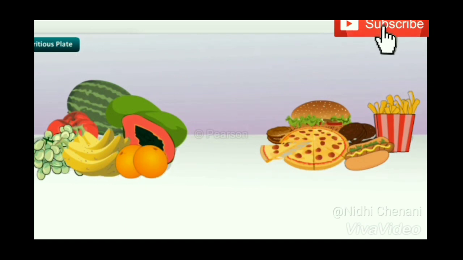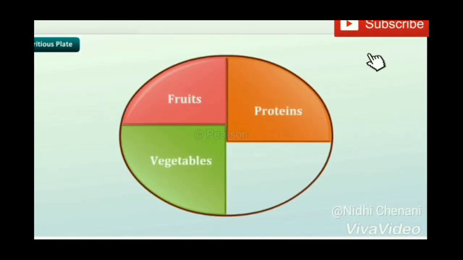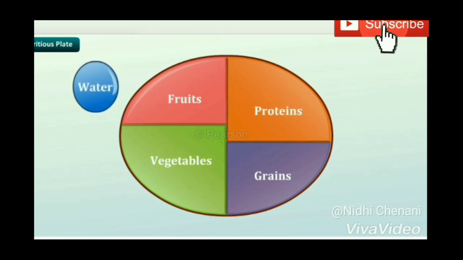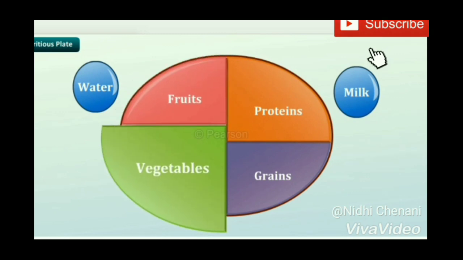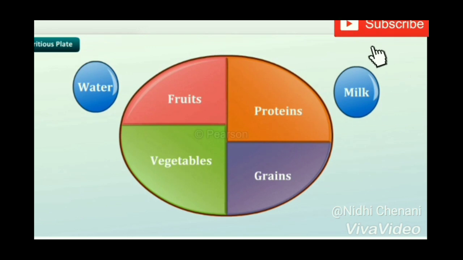Now how will you know what food to eat or not? That I will tell you today with the help of this plate. You can see a plate. This plate includes fruits, vegetables, grains, proteins, and two small circles. One is for milk and the second is for water.